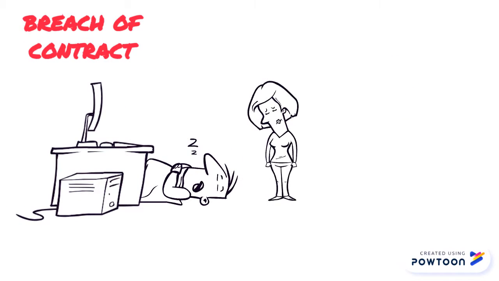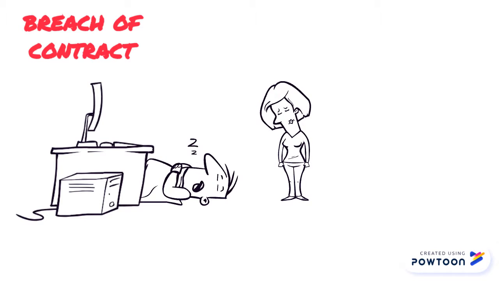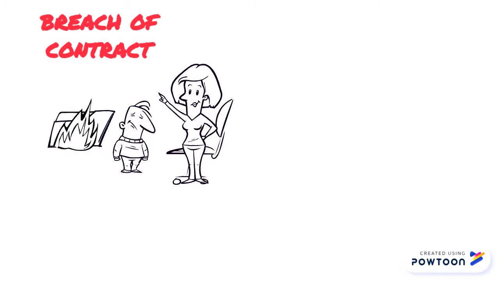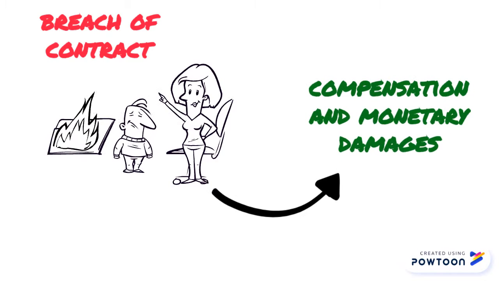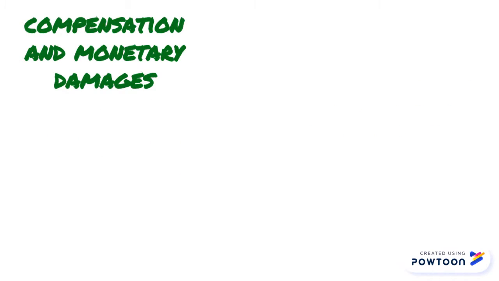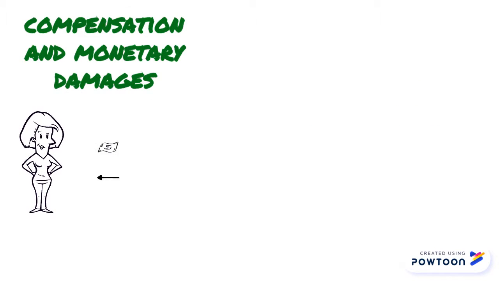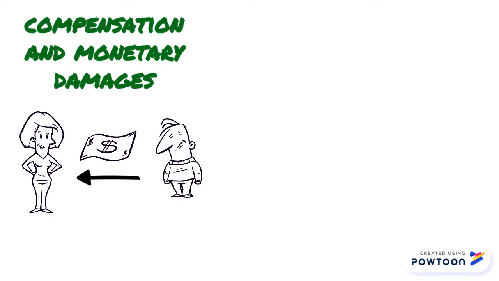Breach of contract. A breach of contract occurs when a party fails to perform the obligation they owe to the other party. A breach of contract is when an individual or party breaks the terms of their contract despite signing it. The other party or individual can take this matter to court and receive specific solutions, such as compensation and monetary damages, which state that the party who is harmed by the breach of contract can receive compensation from the other party, ordered by the court, to bring them back to where they were before the contract was breached.